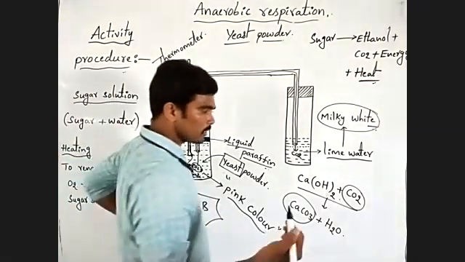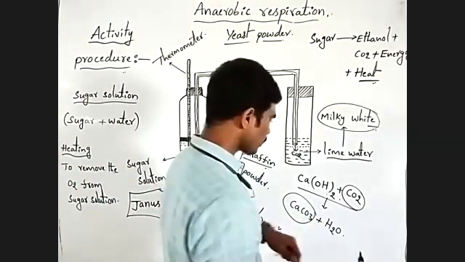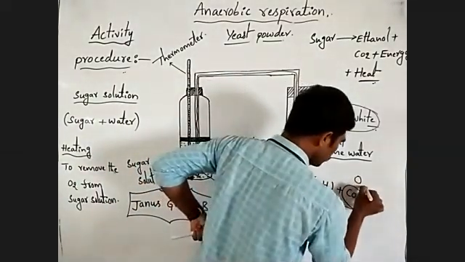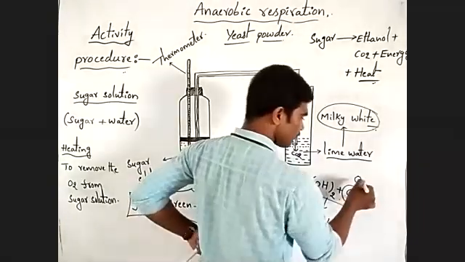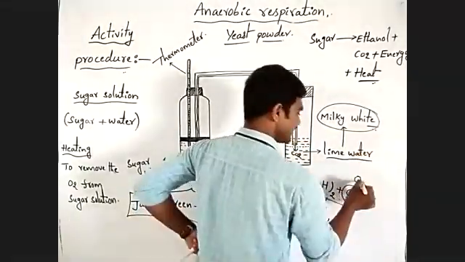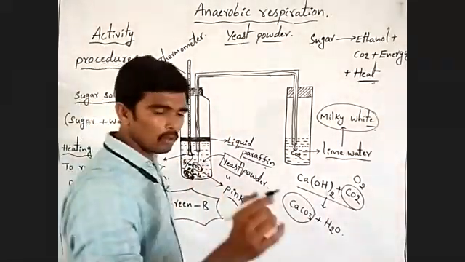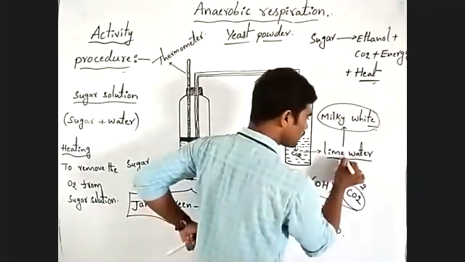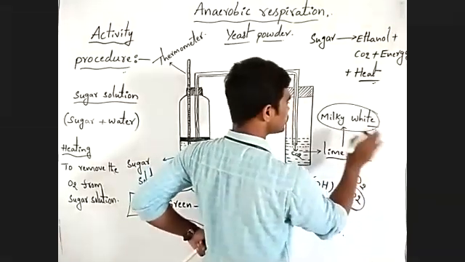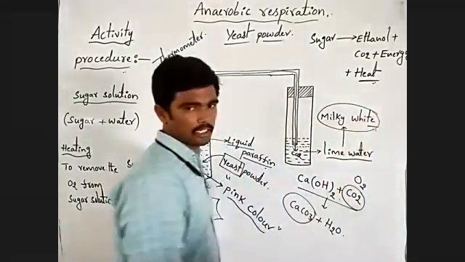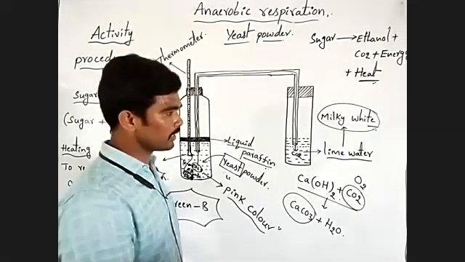Understanding? Here, if oxygen is produced instead of carbon dioxide in anaerobic respiration, what will happen? Lime water does not change into the milky white color. Observe carefully here.